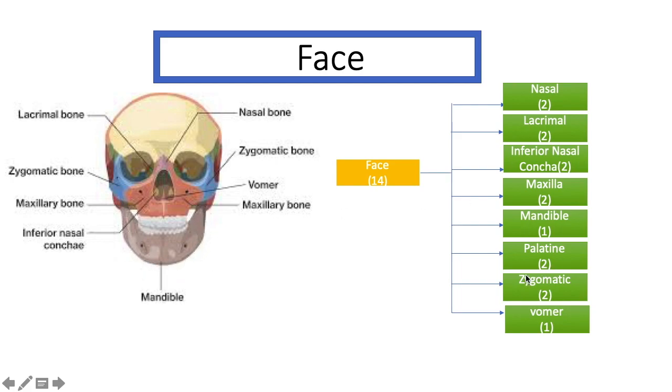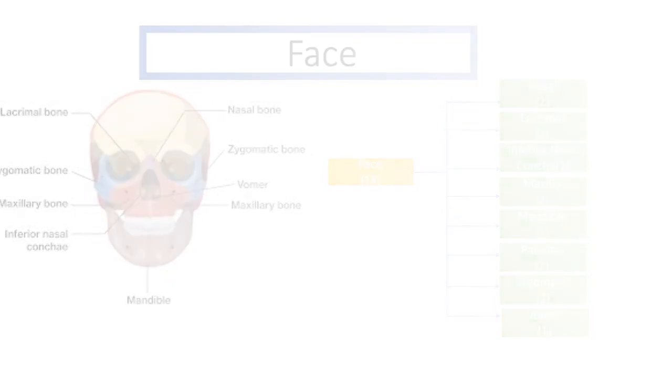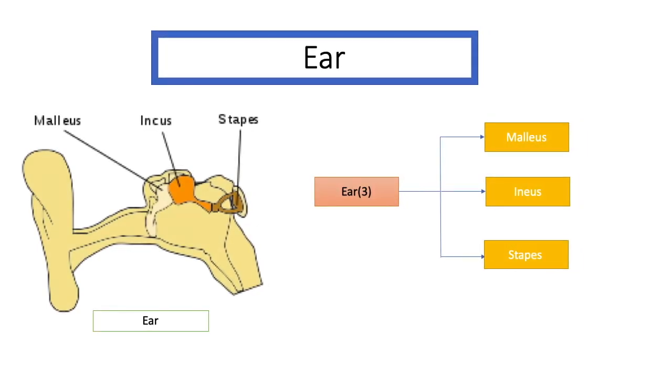Then palatine also consists of 2 bones, and the zygomatic bone is 2 bones. This blue portion is the zygomatic bone. On both sides of our face there is a zygomatic bone, and vomer is 1 bone. This small portion is the vomer. So this is the face.